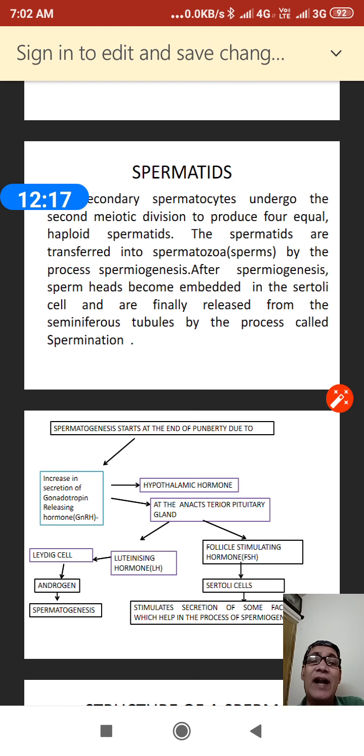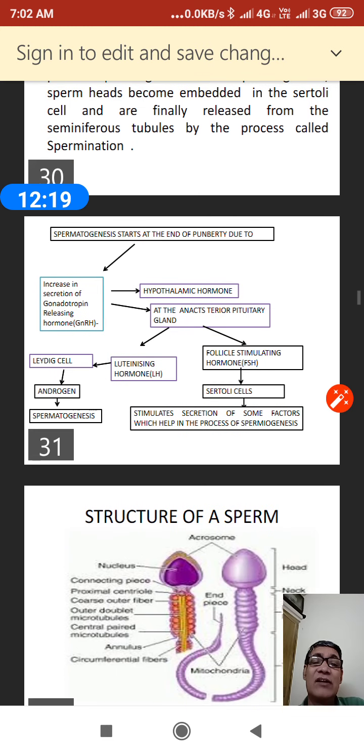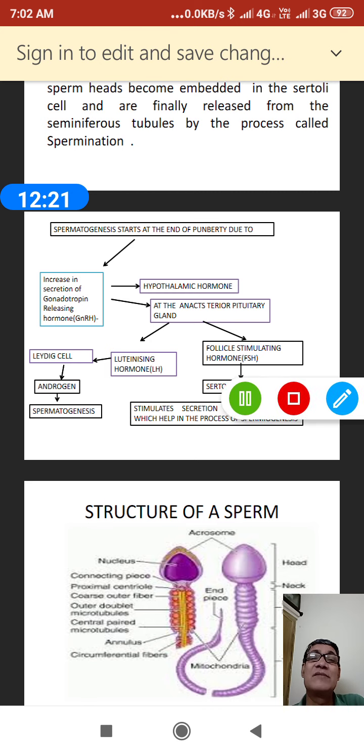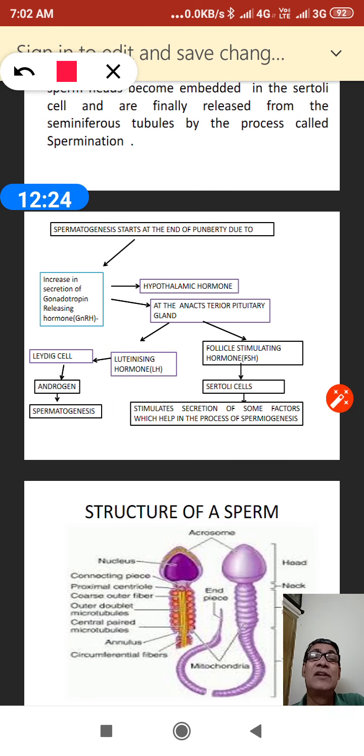It will be embedded within the Sertoli cell. It will take some time and get the nutrients from there, and ultimately it will be released from the seminiferous tubule. This very process is said to be spermiation.